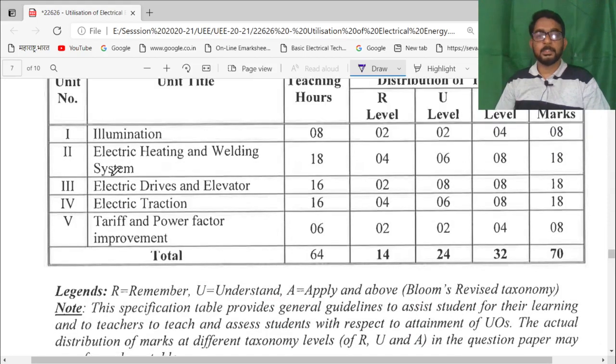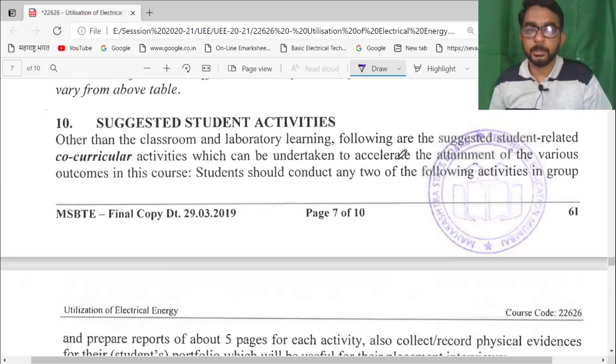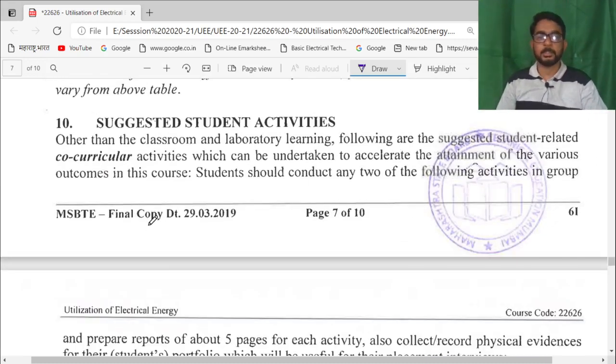Now this is the marking scheme. You will get 8 marks for illumination unit number 1, 18, 18, 18 for 2, 3 and 4 units, and for last unit you will get 8 marks. Then suggested student activities, look out these parameters.